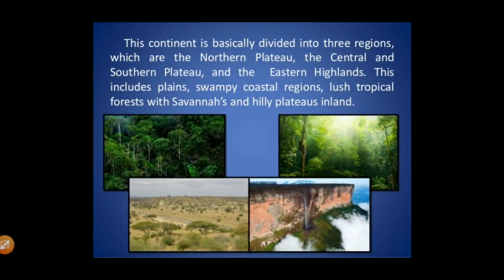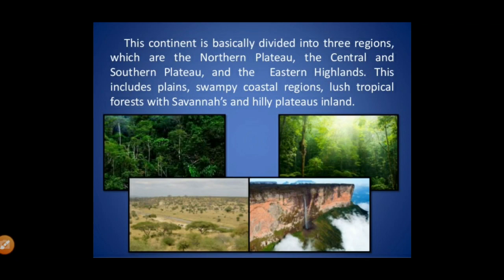Okay, this continent is basically divided into three regions, which are the northern plateau, the central and southern plateau, and the eastern highland. This includes plains and swampy coastal regions, lush tropical forests with savannas, and hilly plateaus inland.